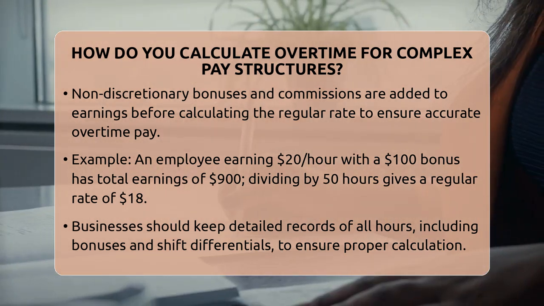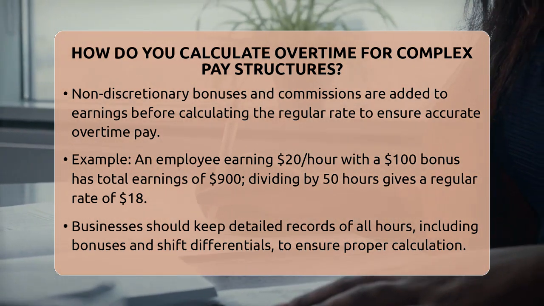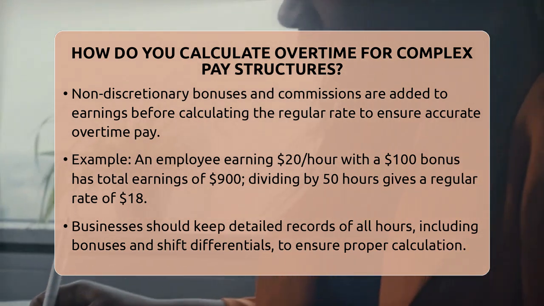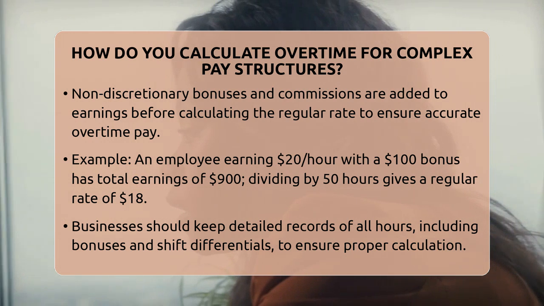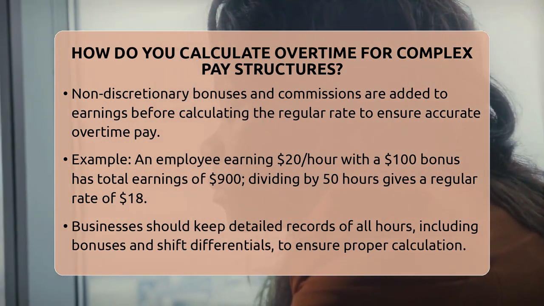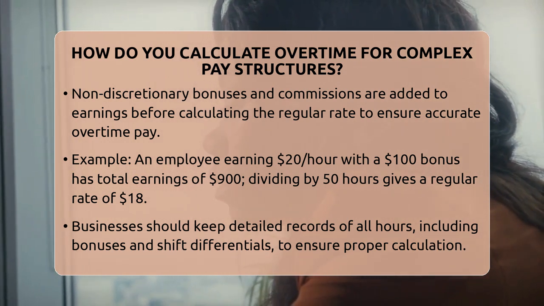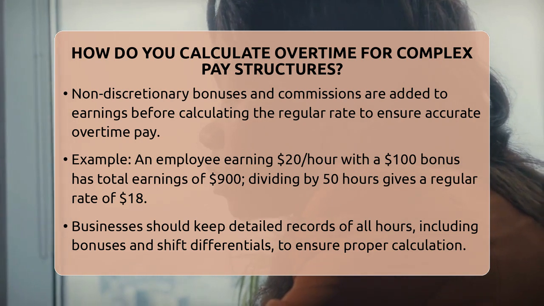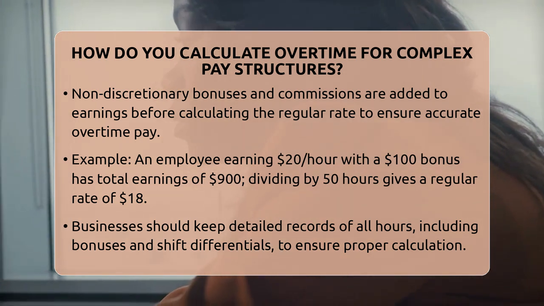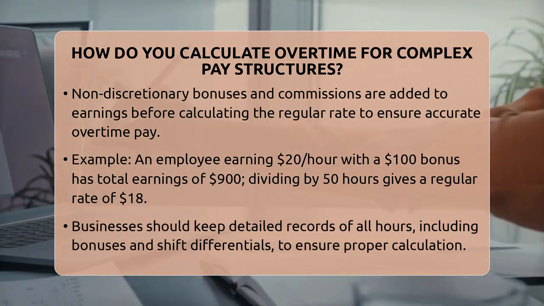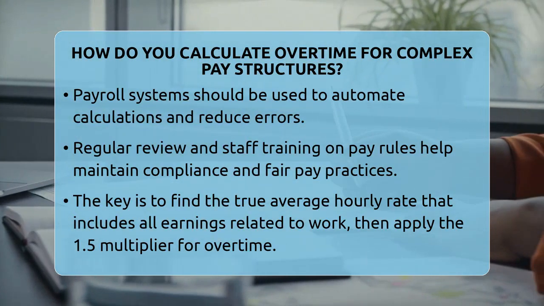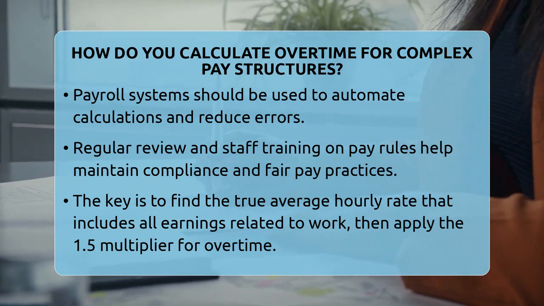For example, if an employee earns $20 an hour, works 50 hours, and gets a $100 bonus, their total earnings are $900. Dividing by 50 hours gives a regular rate of about $18. The overtime premium is half of that, $9 per hour. For 10 overtime hours, the extra pay is $90, making the total pay $990.